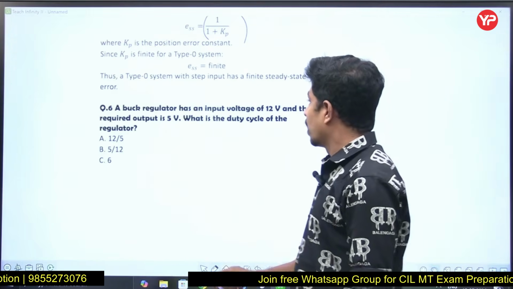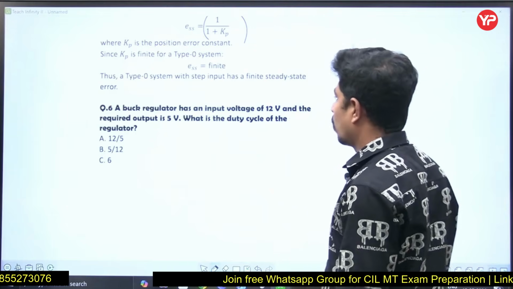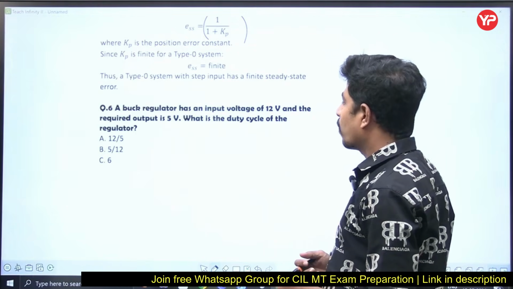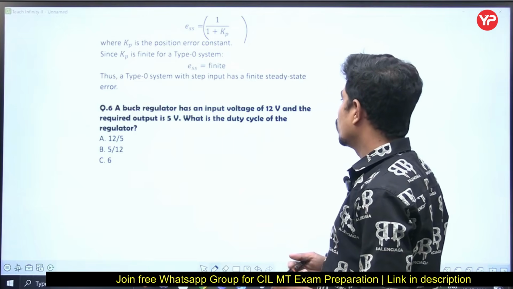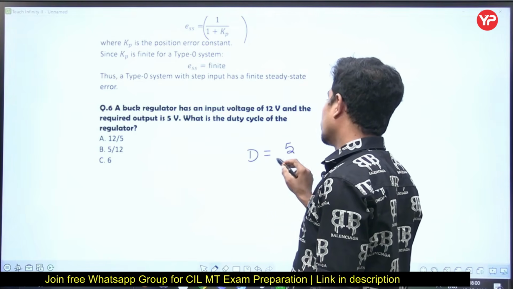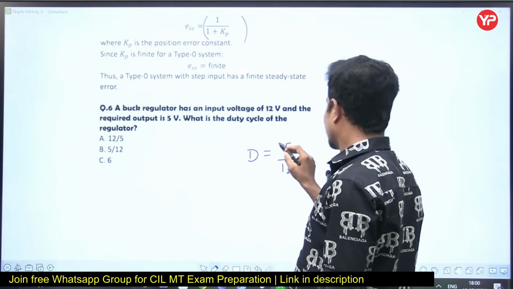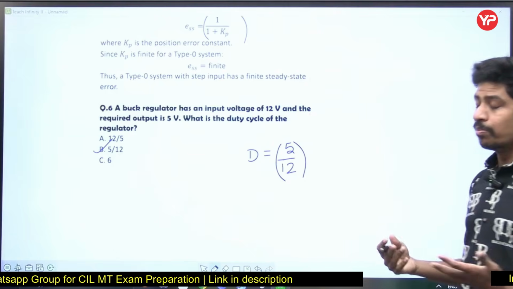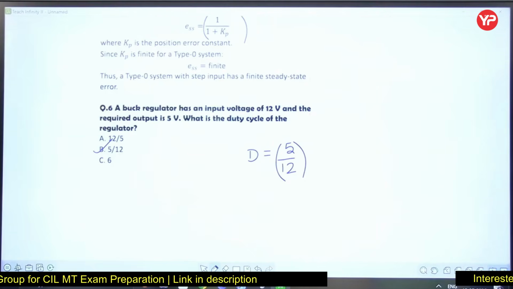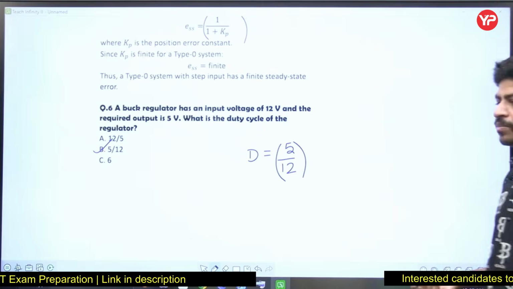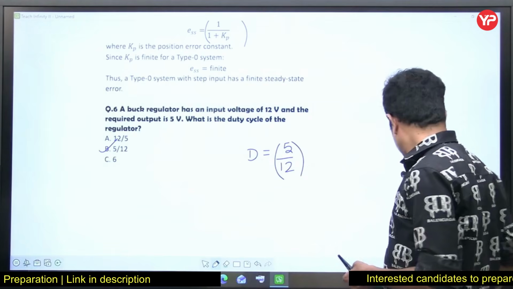What he is asking: a buck regulator or buck converter, whatever it is, has an input voltage of 12 volts and the required output voltage is 5 volts. Then the duty cycle D is output divided by input. This is simple. That is 5 divided by 12. So the length of the question looks big, but the final solution is simple. Right? Let's go to the next question, please.